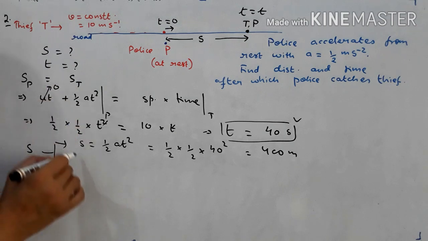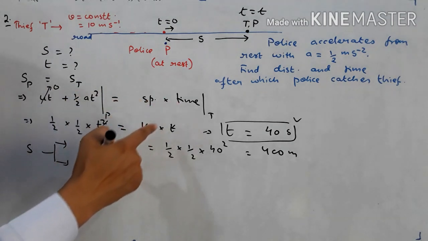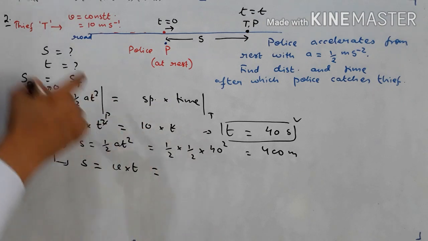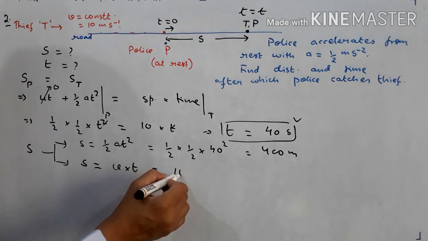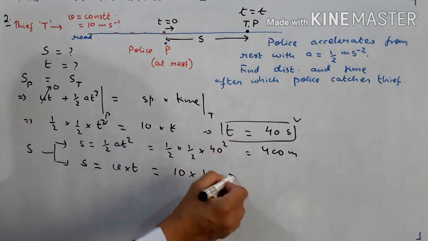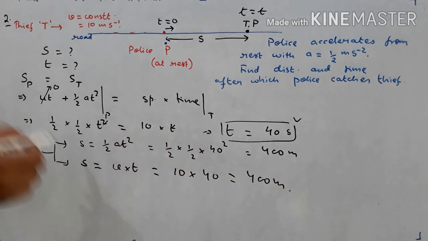And for thief, S will be given by which formula? Speed into time. For thief the speed is how much? 10. And what is the time that we have got? 40 seconds. So 10 into 40 is how much? 400 meters. You need not write both of them, any one of them you can write as the equation for finding the displacement. In this way we will solve this particular question.